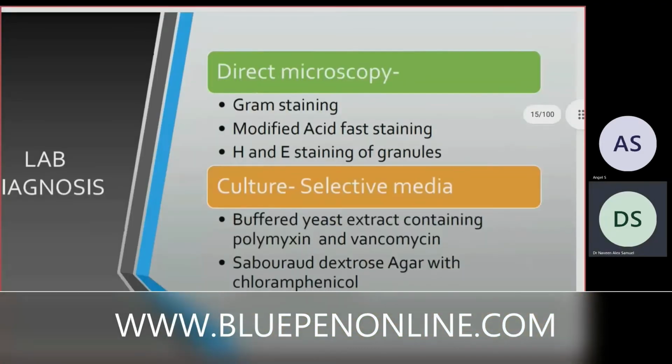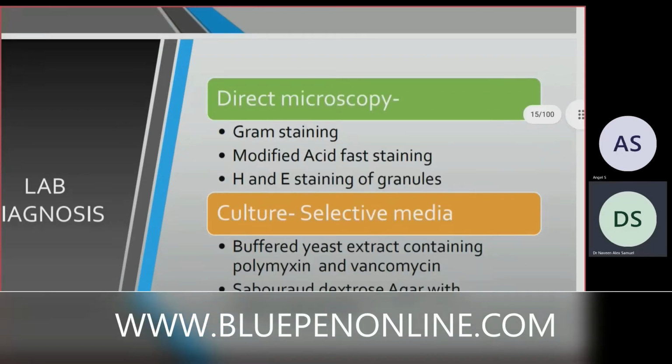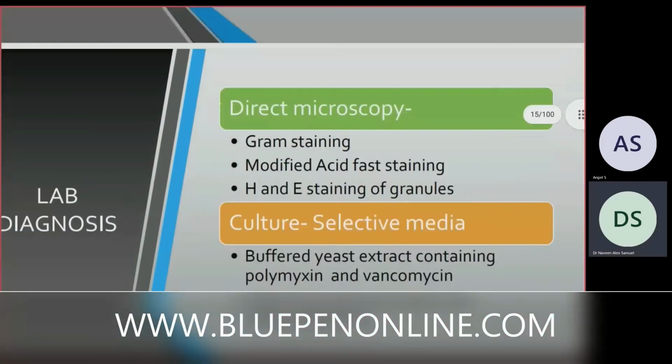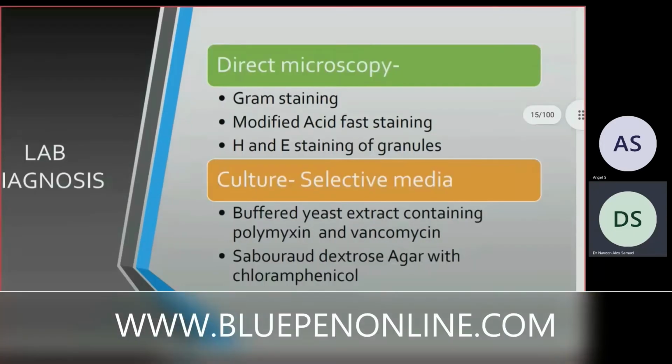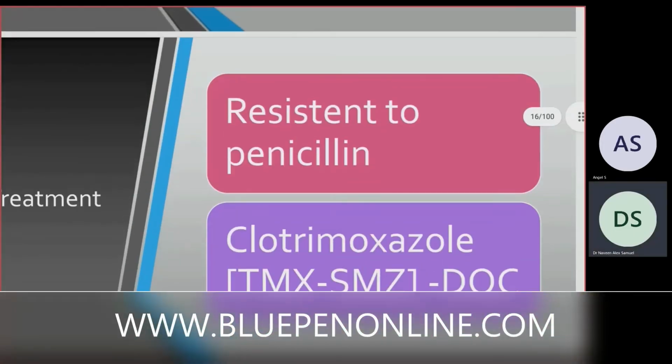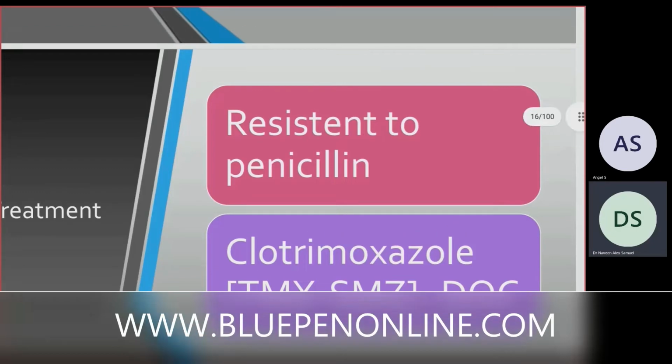Lab diagnosis, direct microscopy: we do gram staining, modified acid-fast staining, and H&E staining of granules. Culture selective medium is buffered yeast extract containing polymyxin and vancomycin, and Sabouraud dextrose agar with chloramphenicol. Just need to know all these things. I don't think anybody will ask about lab diagnosis of nocardiosis. They might ask you what is nocardiosis, what are the lesions seen, what are the extrapulmonary manifestations. Sometimes they might ask lab diagnosis. In my MBBS life, nobody asked about nocardiosis.